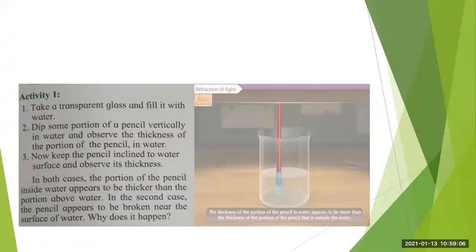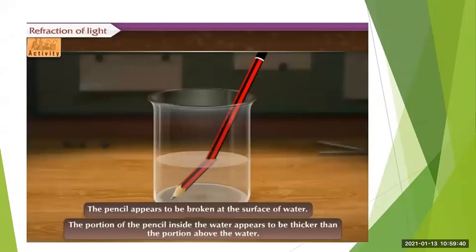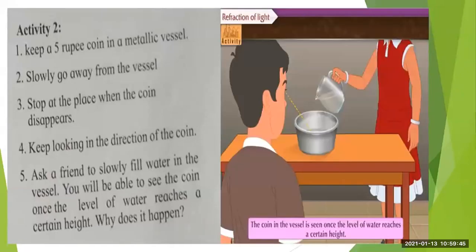It is due to the refraction of light, as we have studied, that when the rays of light pass from one transparent medium to the other transparent medium, they change their direction. Got it? So in both cases, the portion of the pencil inside water appears to be thicker than the portion above water. Even in the second case, the pencil appears to be broken near the surface of water. So why does this happen? The very simple answer is the refraction of light. Got it? Now let us study one more activity.